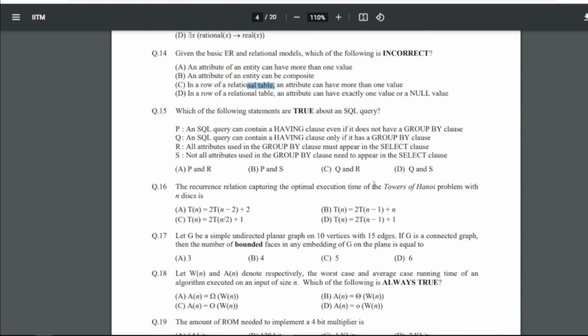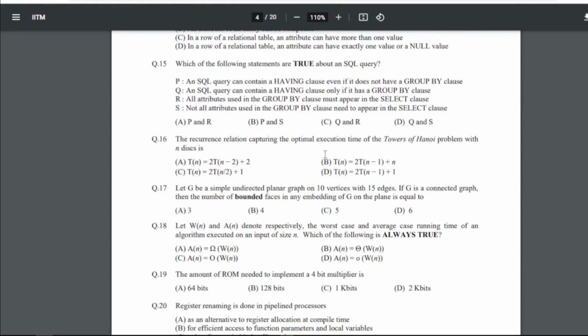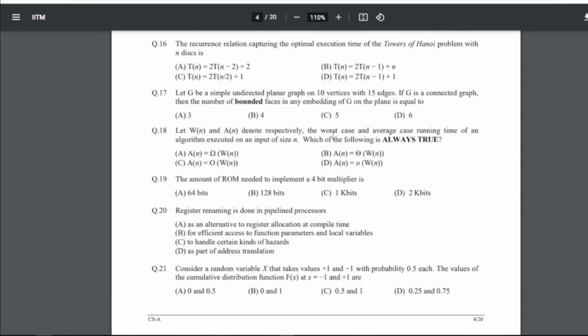15 is which of the following statements are true about SQL query. So for SQL query we have been given 4 statements P, Q, R, S, right? Now we have to find the correct one. So for 15 our answer is basically C, that is Q and R are correct, where Q is telling that an SQL query can contain a having clause only if it has a group by clause. That is right. All attributes used in the group by clause must appear in the select clause. That is also correct, right? So C will be the truth.